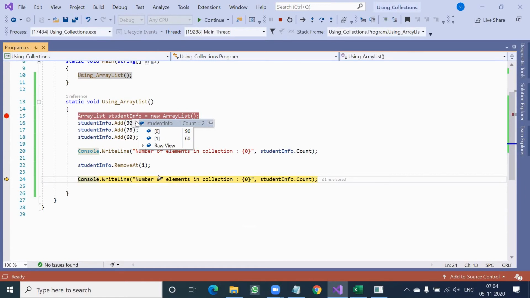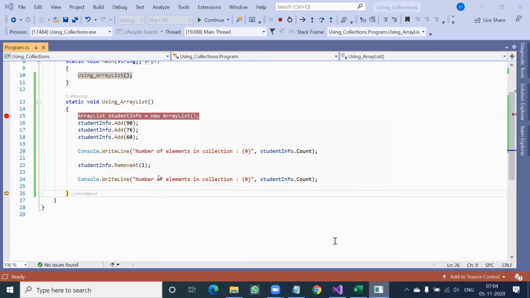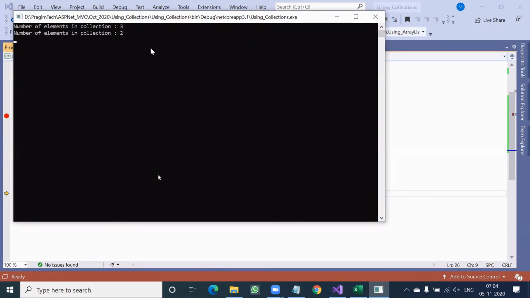Don't you think the 2 index value, 60, has automatically jumped to the 1 index value? If it were an array, then no. It would say, I will nullify your data because you removed the middle one. But before removal also 3 elements, after removal also 3 elements only. That is called dynamically managing memory locations. Okay. So now if I press F10, it will say after removal, your number of elements is 2.